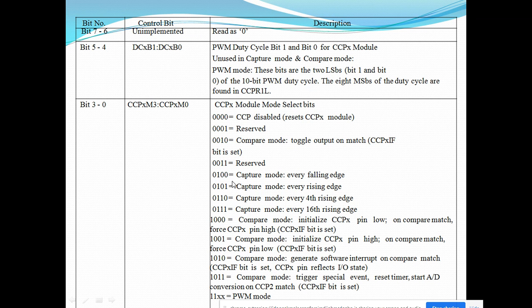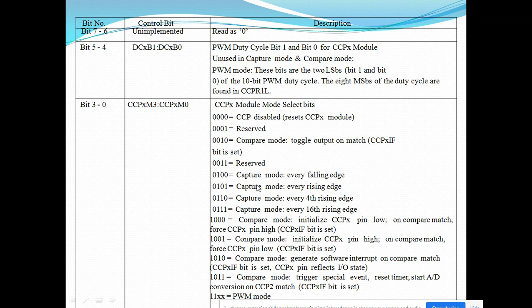If I write 0100, then it is capture mode: upon every falling edge of the clock signal this particular event will be captured. Then the rising edge, the next mode, the fourth rising edge, the 16th rising edge. These are the modes for capturing the unknown signal which is fed to the microcontroller.